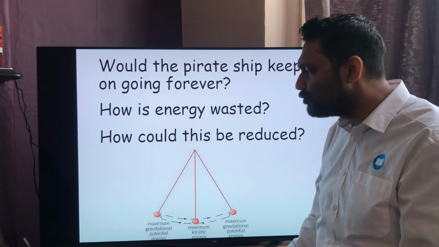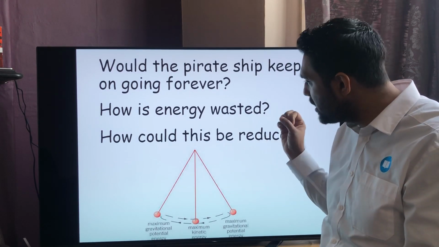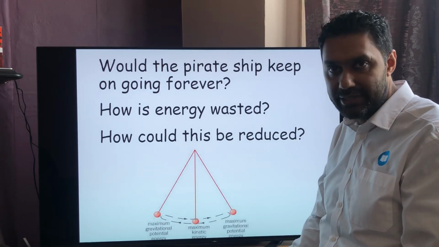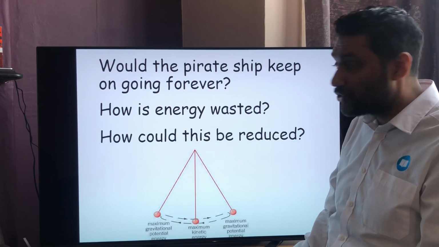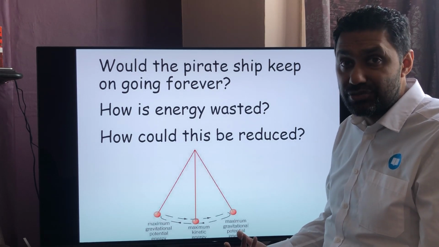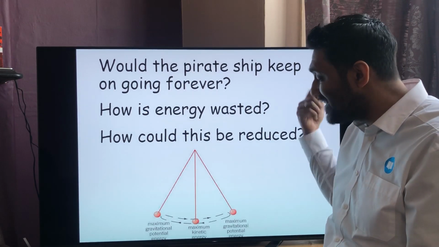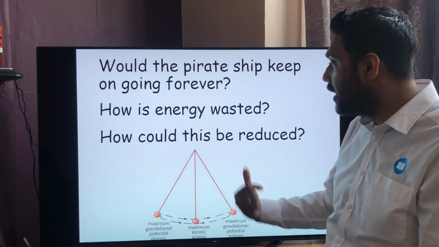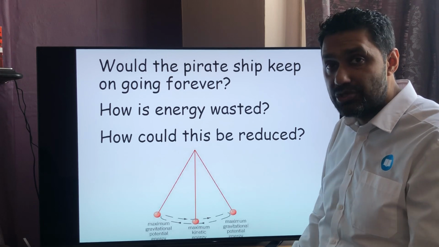So how could we reduce that heating effect? How could we reduce the energy being wasted so more of it is going into our system that we need? Well, we want to reduce that friction because it's the friction that's causing the problem. So what can we use to reduce friction? Some kind of lubrication. So any kind of oil or some other kind of lubricant that makes it have less friction will make it swing more freely, and therefore will make this a more efficient system. And that's what we'll go on to next time.